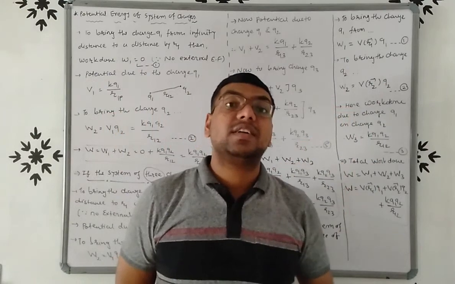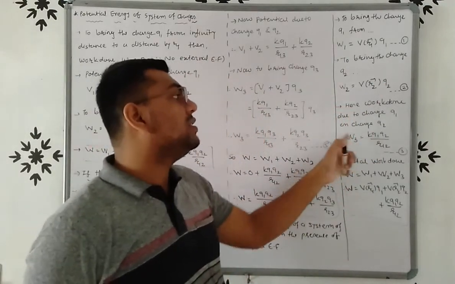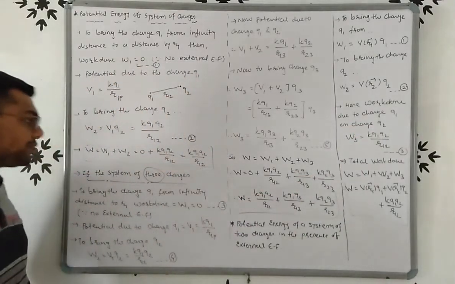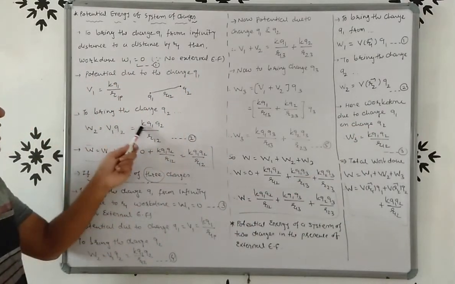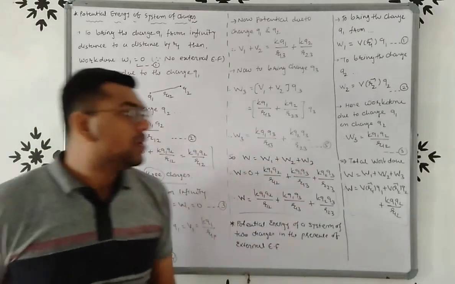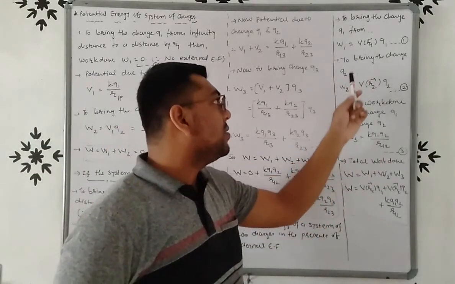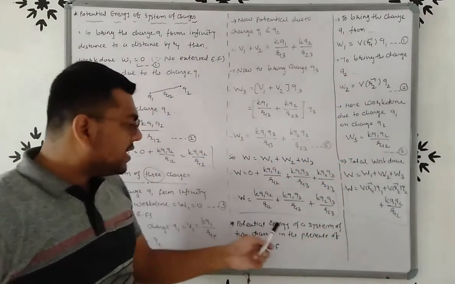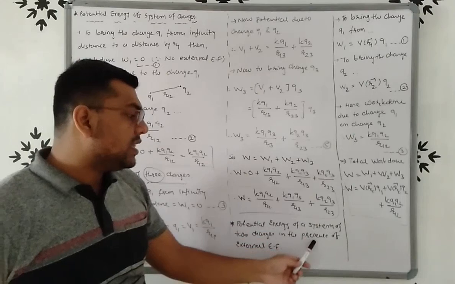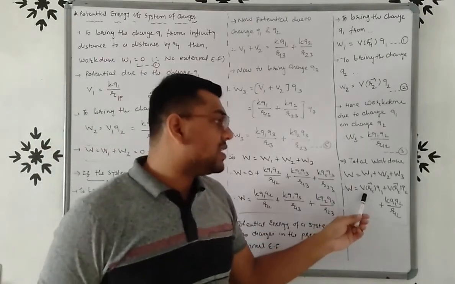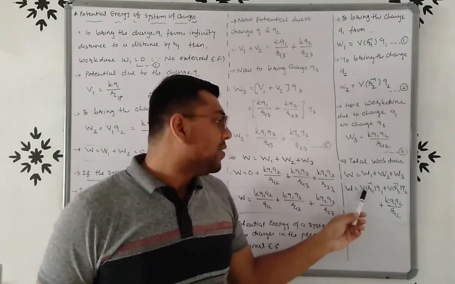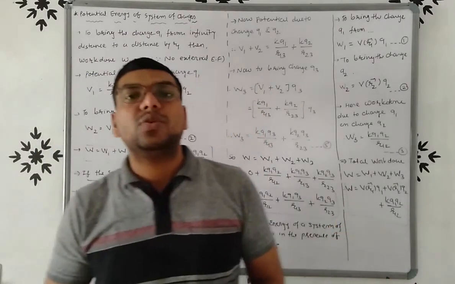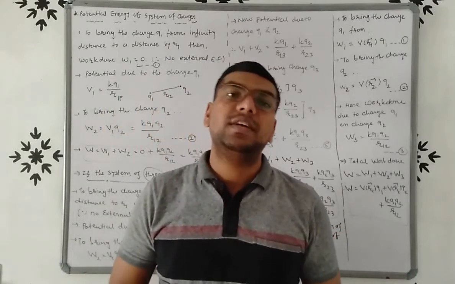But here there is a work done due to charge Q1 on charge Q2, W3, that is K Q1 Q2 upon R12, as we already proved. So total work done is W1 plus W2 plus W3. Then the potential energy of a system of two charges in the presence of electric field is W equal to V(R1) Q1 plus V(R2) Q2 plus K Q1 Q2 upon R12.